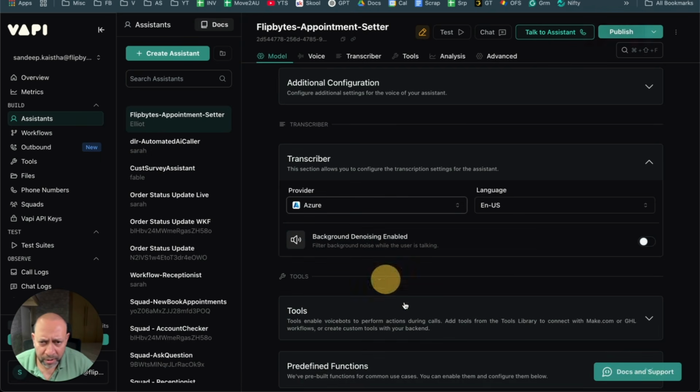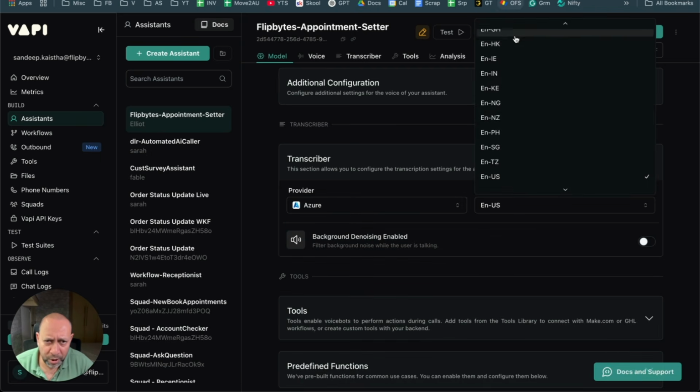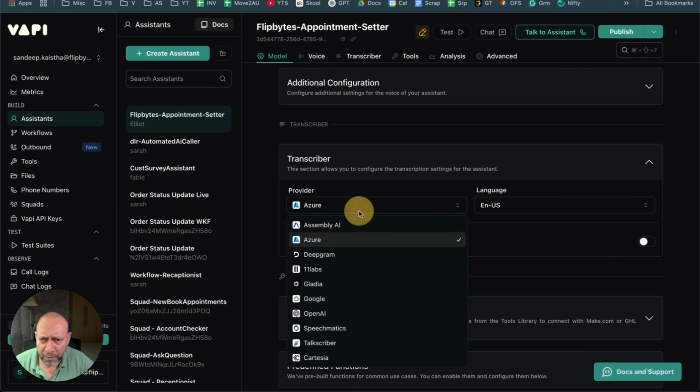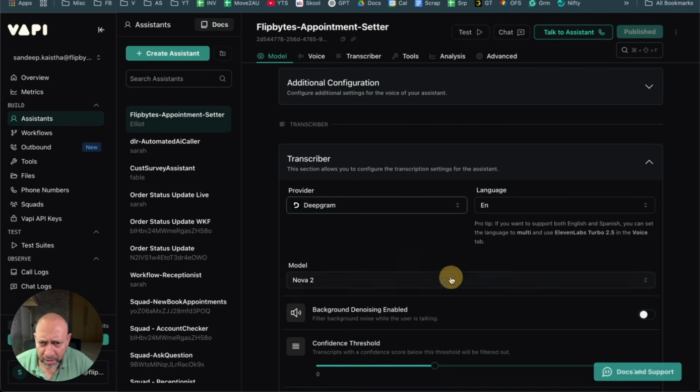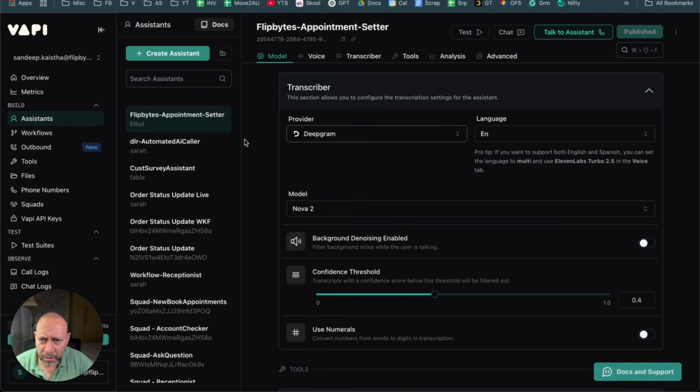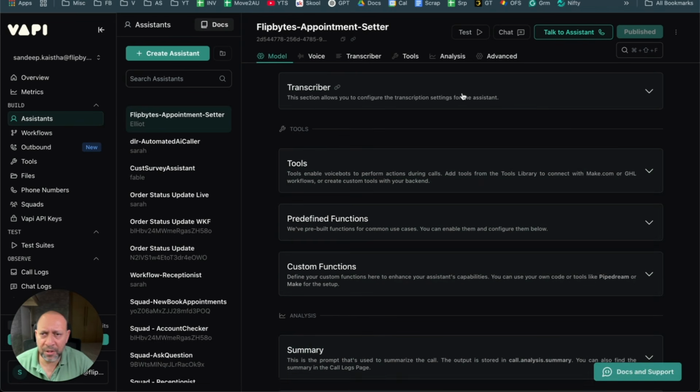You can actually say Azure. Azure basically has US, Nigerian, and Philippine options. So again, you can see which accent works better. For our purpose, I think DeepGram, generally most of the time, even if you leave it at the default values, it generally works fine. Okay, this is not changed. So that's what a transcriber is, it just transcribes everything into text.